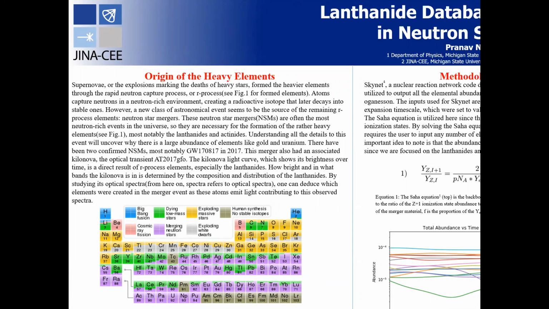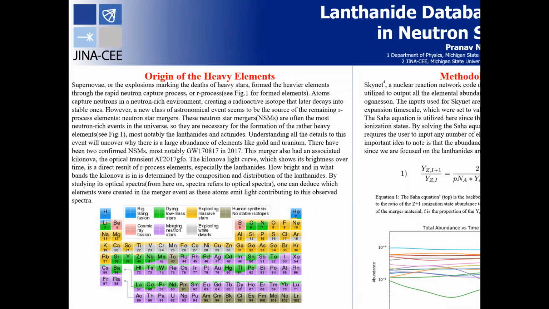Neutron star mergers are events that involve two dense balls of neutrons merging or combining together, and that is actually the densest region of neutrons in the entire universe. So it's perfect for the creation of extremely heavy elements, most notably the lanthanides and actinides.